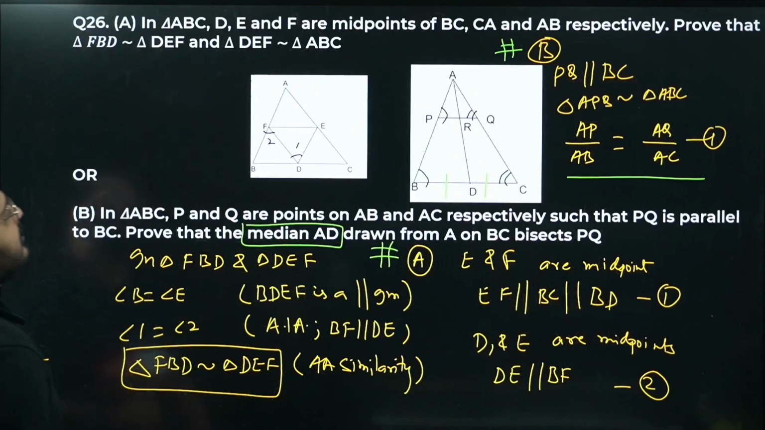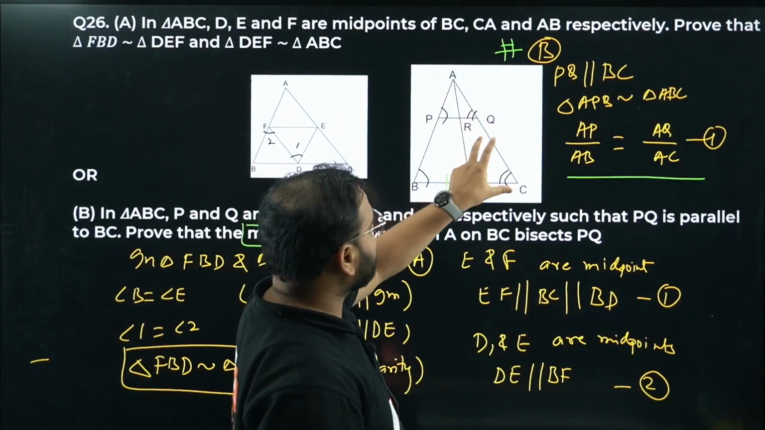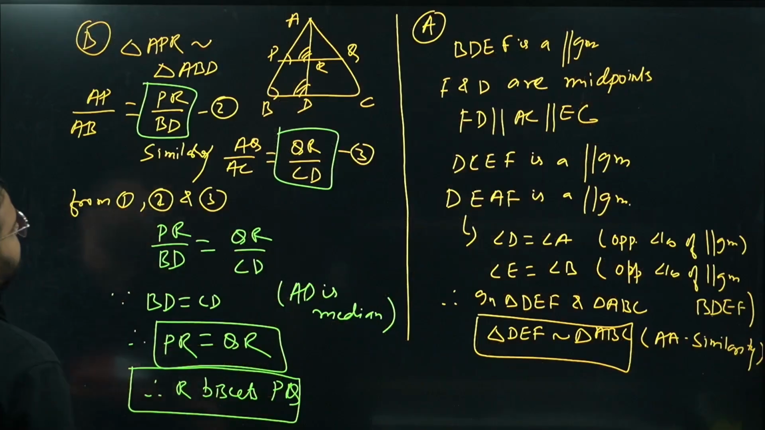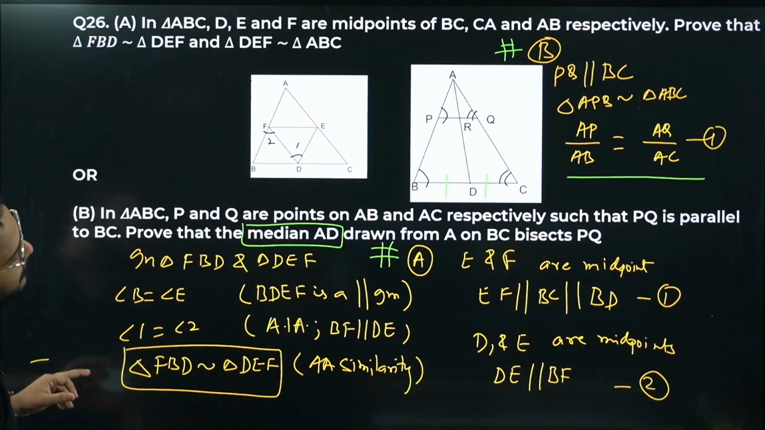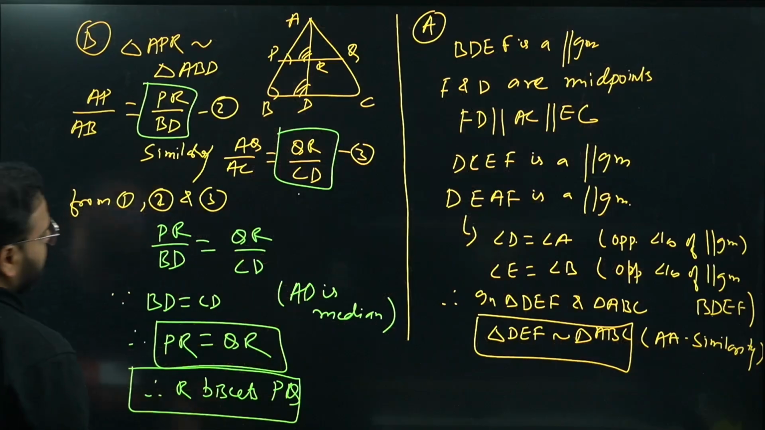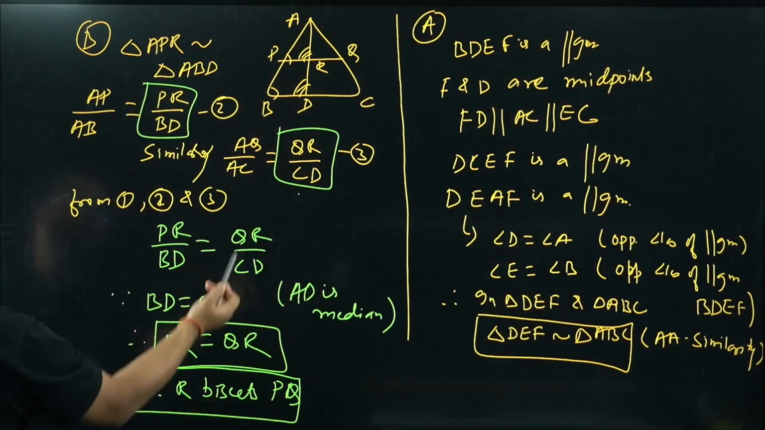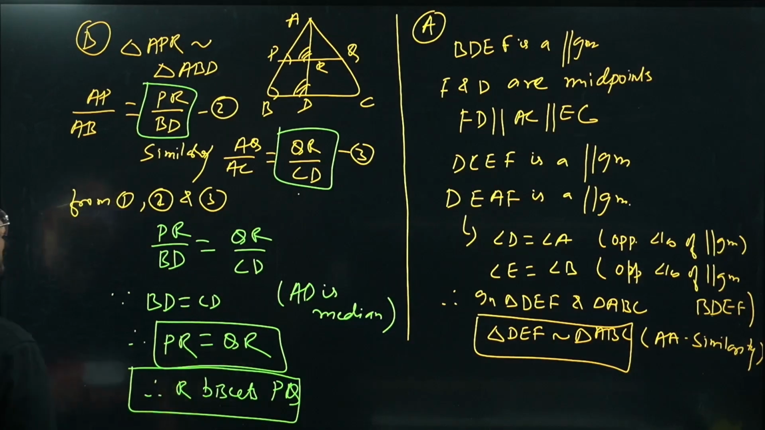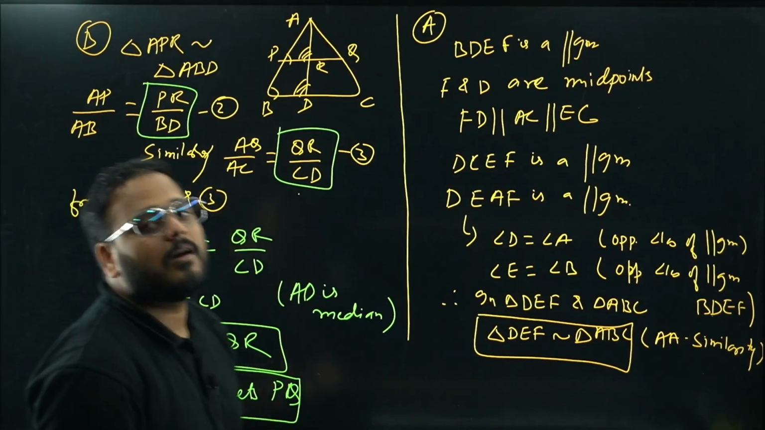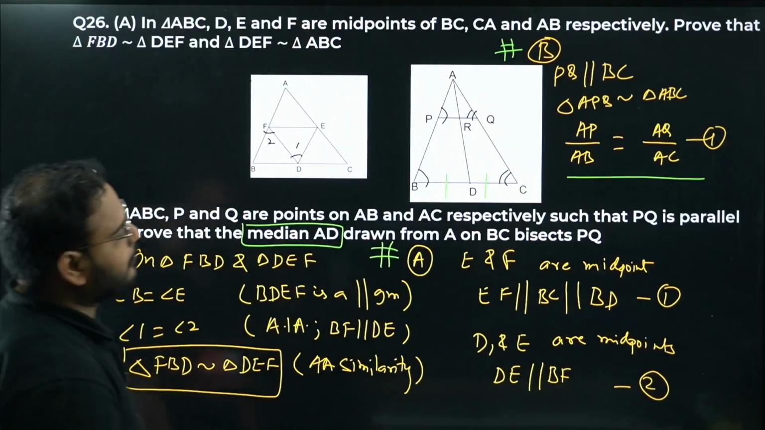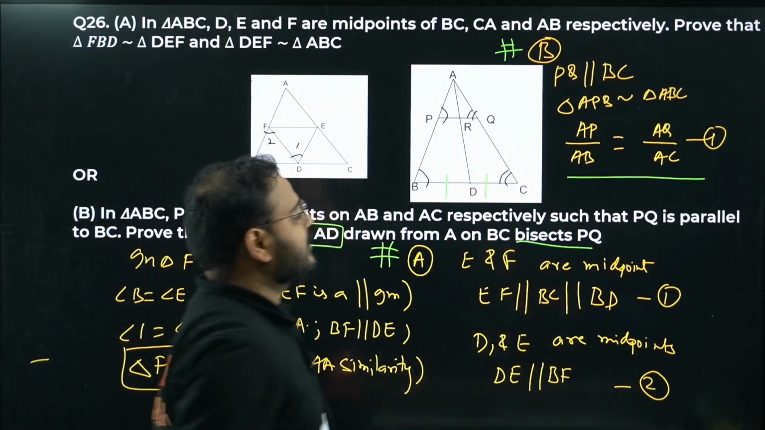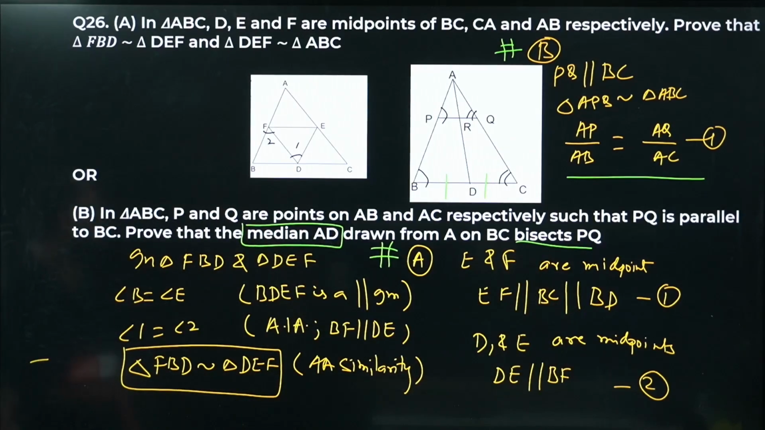Okay. Now in the third one we got AQ by AC equals QR by CD. From using all three equations we got PR by BD equals QR by CD, because these two are equal. We know that BD and CD are equal because D is the midpoint. If this is equal, this has to be equal too. It means PR equals QR, hence R bisects the line PQ. We have to prove that R bisects PQ. Okay, so question number 26 is done.